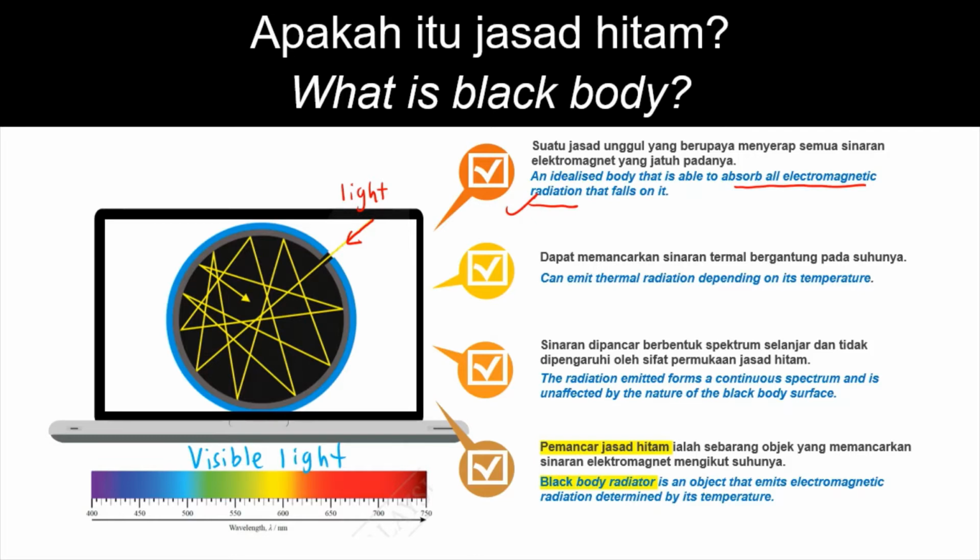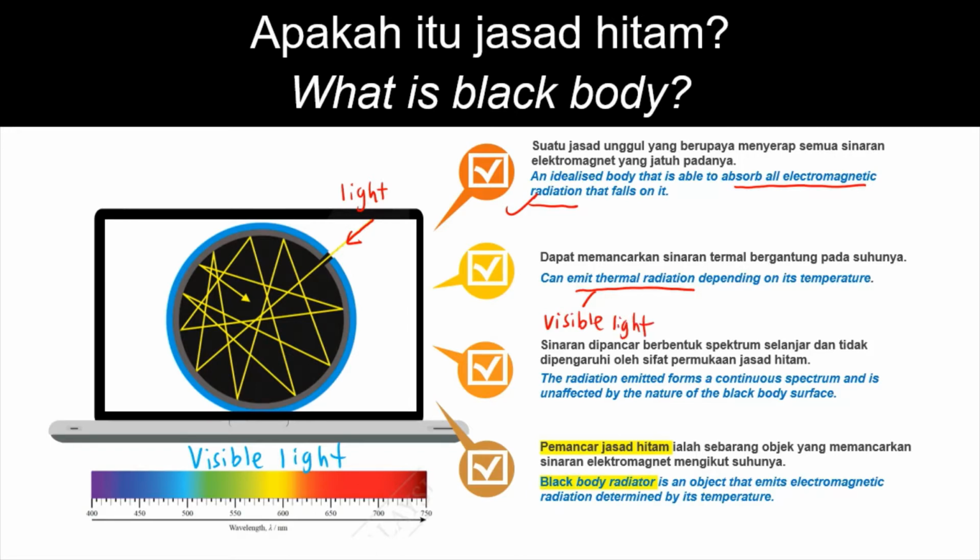Black body can also emit thermal radiation depending on its temperature. Thermal radiation is electromagnetic radiation that includes the radiation that human eye can see, for example, visible light.